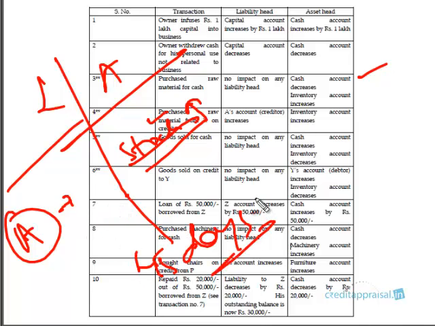He says, I will deliver the material to you right now, but you pay after 45 days. So the stock has arrived. It's in the form of an asset, right? But it has simultaneously created a liability, in the sense that after 45 days you are liable to pay the company. So even though this is not a source of fund, we spoke of liability as being a source of fund. So who financed, and assets being what did you do with that? In a way, this is also a source of fund, right?